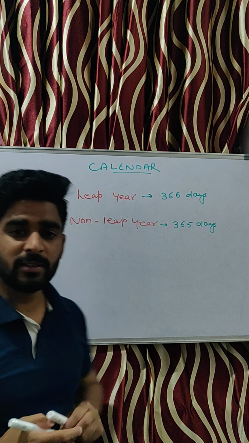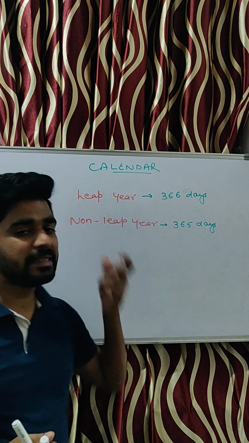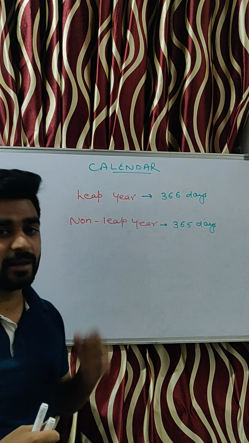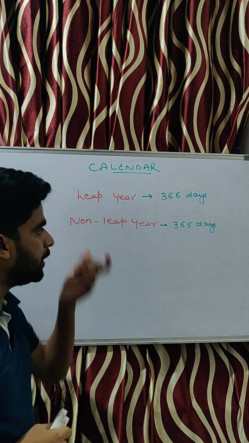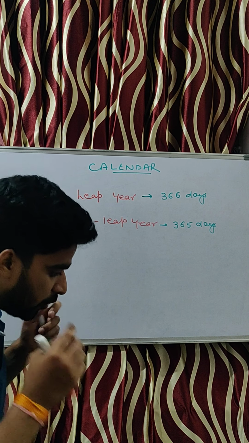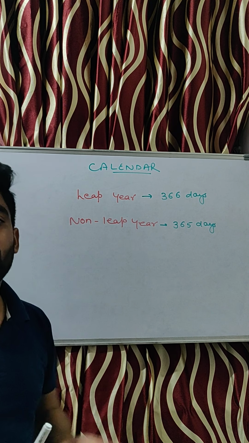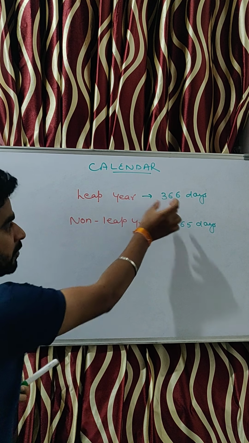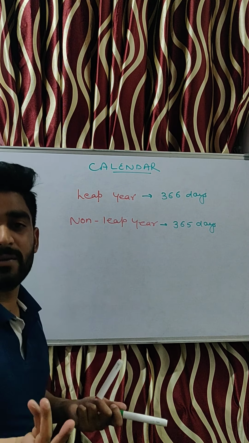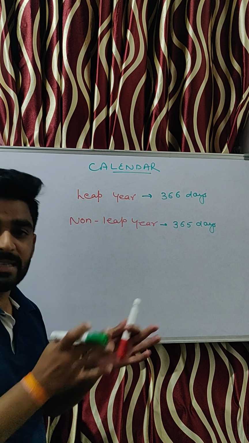So the next thing is that if I say there are 366 days in a leap year, then how many weeks are there, both in leap year and in non-leap year as well? To calculate the number of weeks in a time span, just divide the number of days given to us by 7, because there are 7 days in a week.